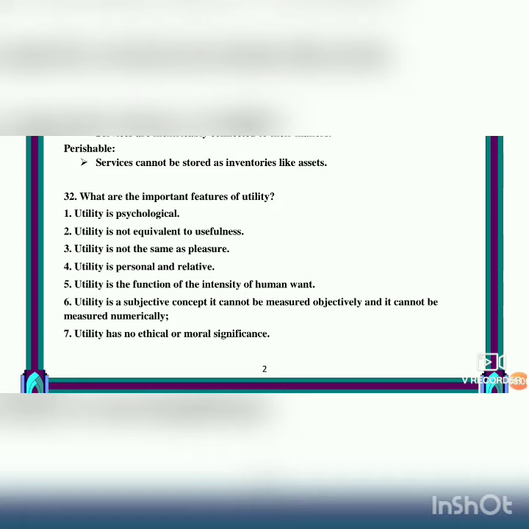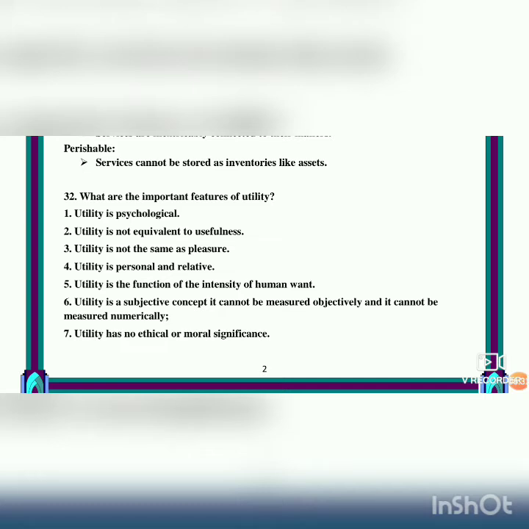Next, utility of human wants faces the tendency of diminishing marginal utility. When you start using a product, its need and its capacity reduces, isn't it? When you are hungry, you eat one apple at first. Then you eat the second apple. What will happen? Your hunger will get reduced. That is diminishing. As you use a product, its value gets diminishing. That is diminishing marginal utility. The usefulness is reduced.